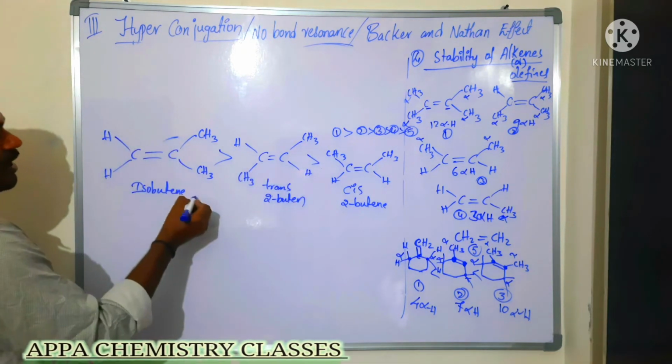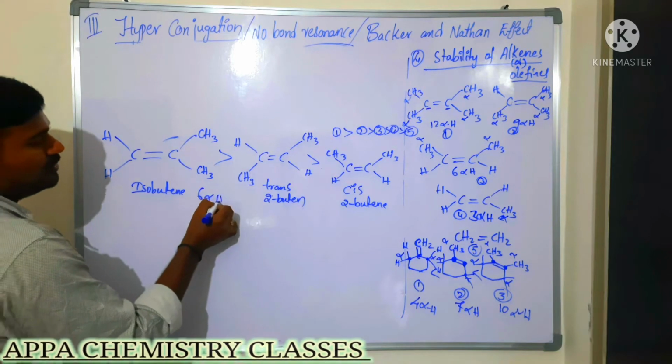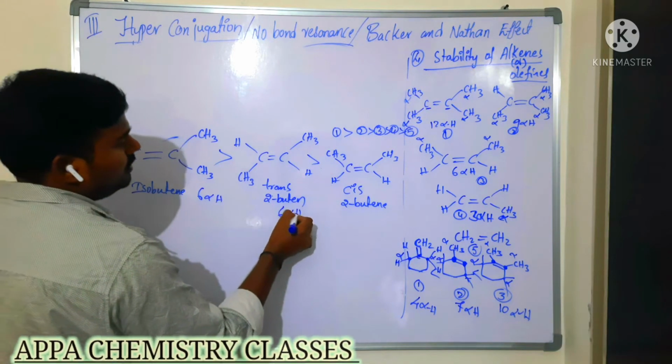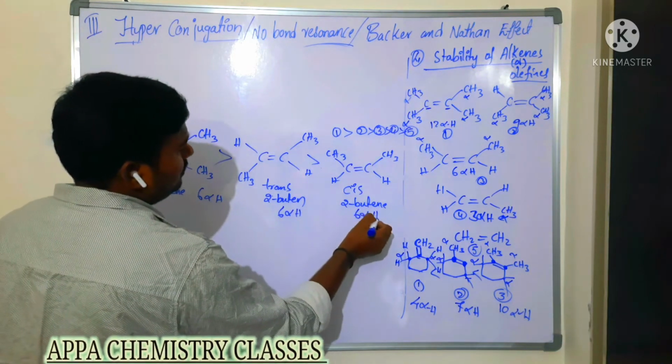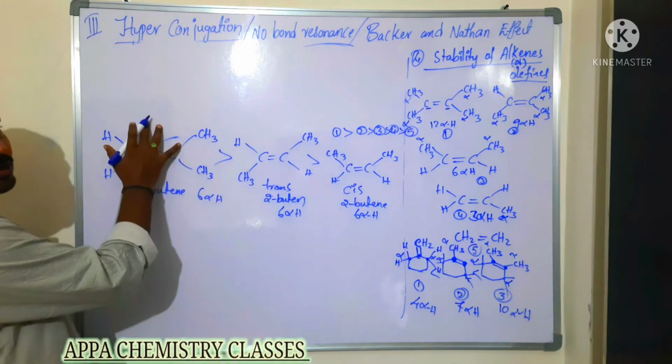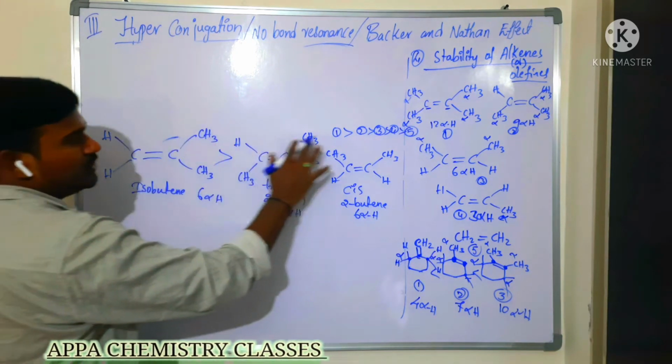So what is the reason? All are having 6 alpha hydrogens. Here also 6 alpha hydrogens. Which is more stable? I will come to this one next. First, you compare these two.